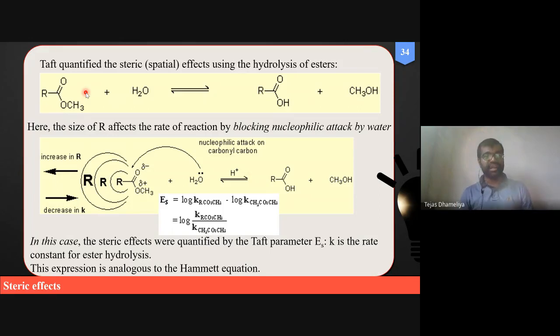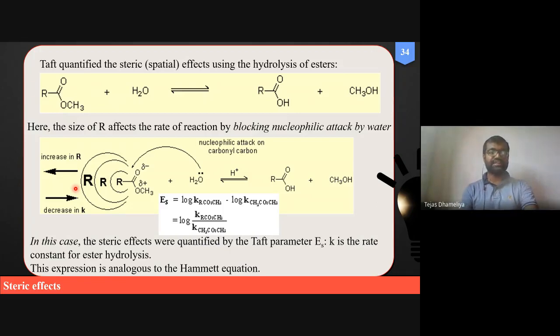methyl, n-propyl, tertiary butyl esters by taking this R as different alkyl groups. Then he compared the effect of R on the rate of hydrolysis of the esters, whether it decreases or increases. So this is the bottom reaction below the top one, which shows the effect of R on the rate of hydrolysis of different esters. All esters are methyl esters of carboxylic acid.